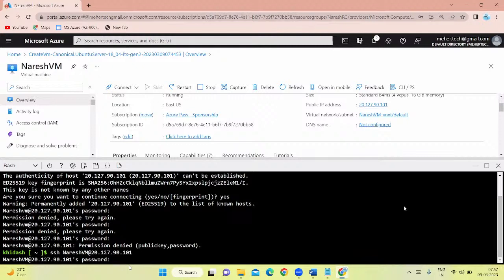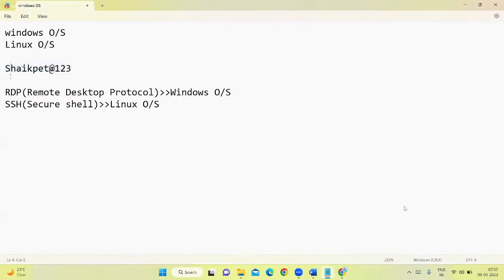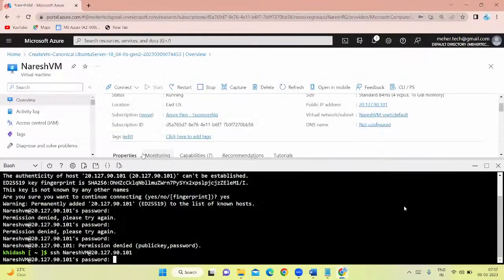Now it is asking for the password. This password I'm going to pass, and the password you have to pass exactly the same: S uppercase, rest all small cases, at 123. Carefully you have to type the password. Okay, done.